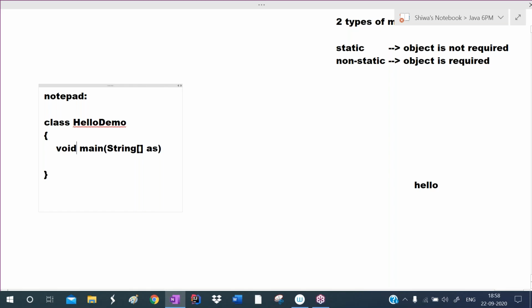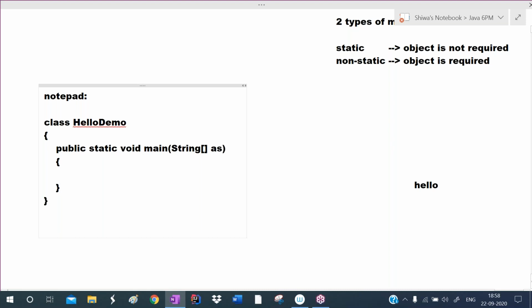This main method must be public because it should be available outside of the class. It should be available from anywhere to the JVM. And this main method must be static because an object is not required for main. Without an object, main must get executed. This is the starting part of main. This is the ending part of main. So we followed the structure of a Java program.